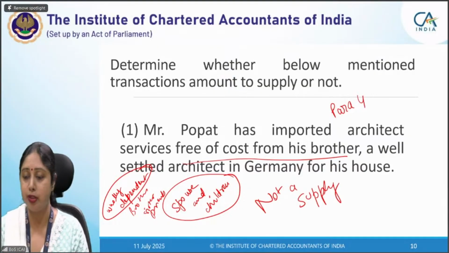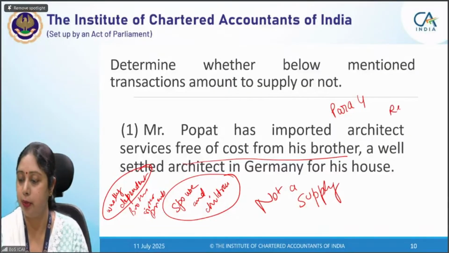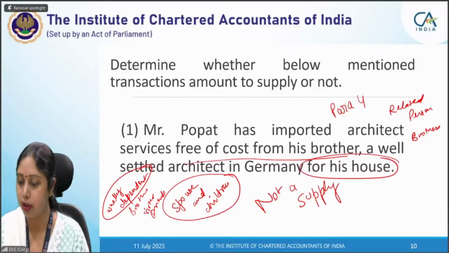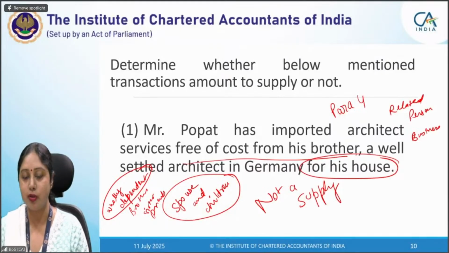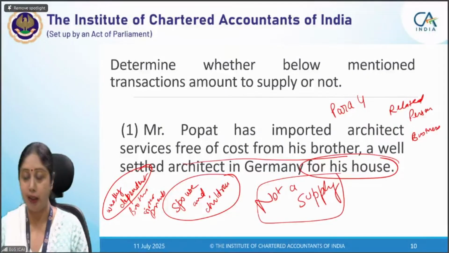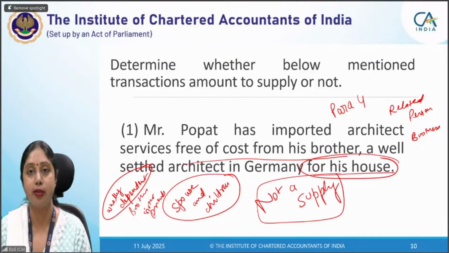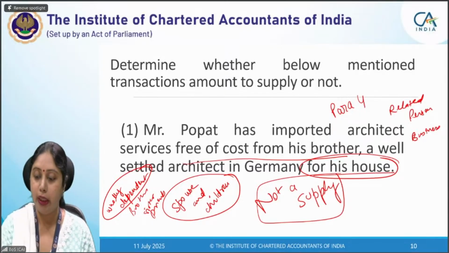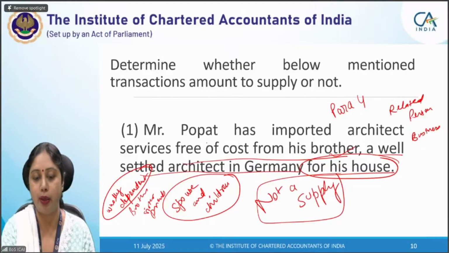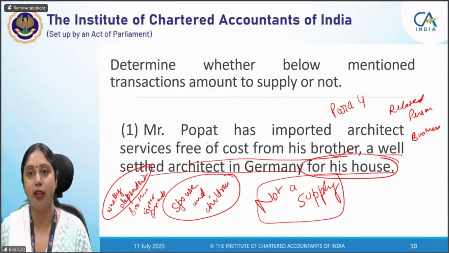So here two points were there. One was related person and one was in course or furtherance of business. He is not using it for his in course or furtherance of business, because of which it is not a supply. Most of you were able to identify this point that yes, he's not using it for his business purpose. Therefore, it is not a supply. That was fine. But another point was that his brother is a well-settled architect, so he is not dependent on Mr. Popat, and that is why he is not his family.